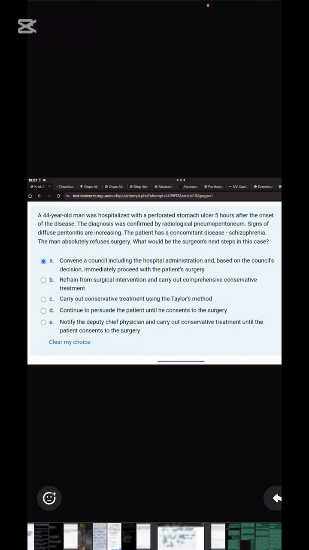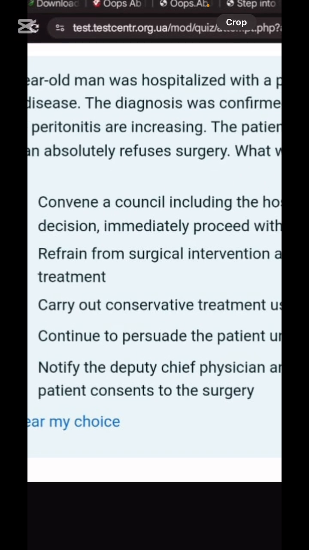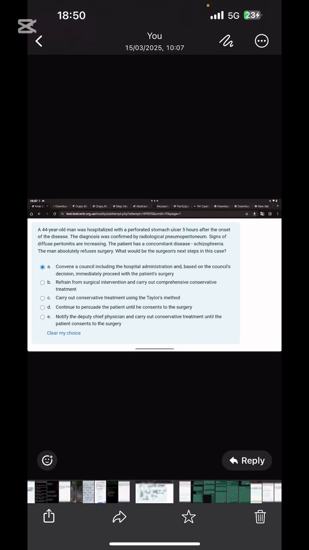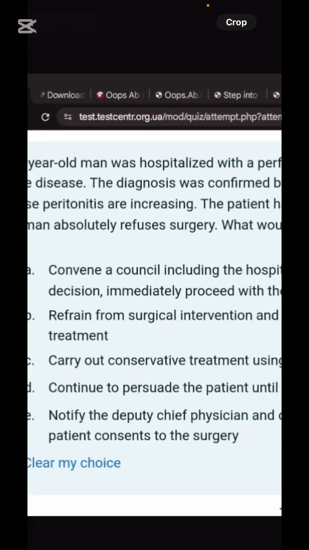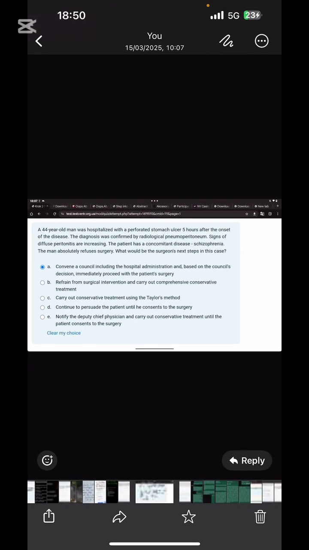So this is a multidisciplinary discussion. We will discuss with all the doctors. We will hold an urgent meeting for this, and we will act according to what will be best for the patient. So what is a multidisciplinary discussion called? Convene a council. The council is all of our friends, or all of our department surgeons, who will take the correct decision for the patient. Look at the other options as well, but remember to mark convene a council, which is a multidisciplinary discussion.